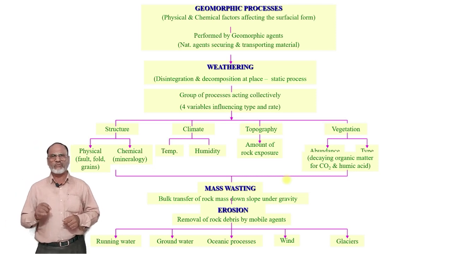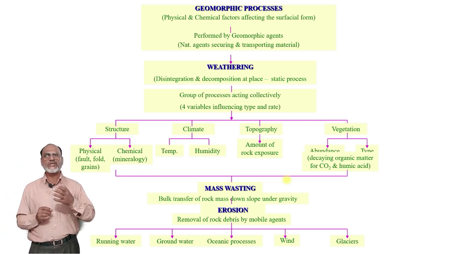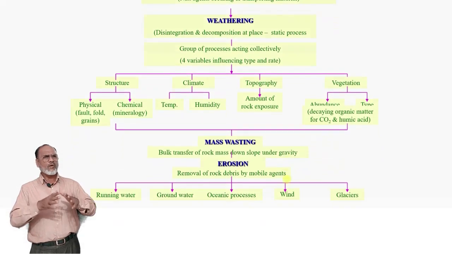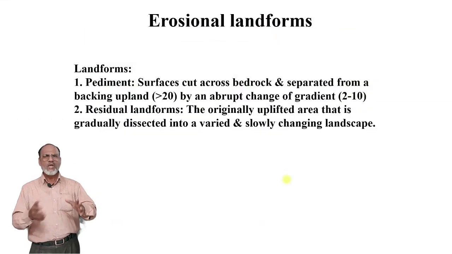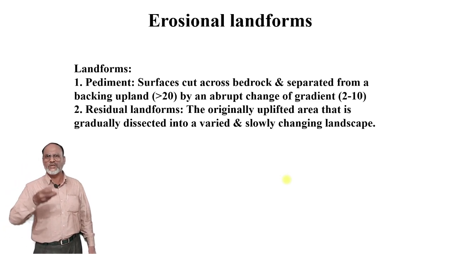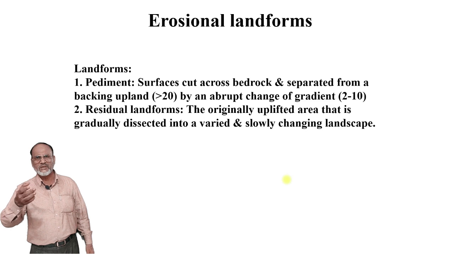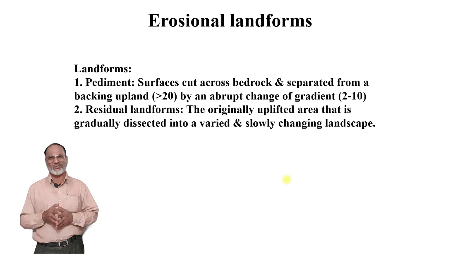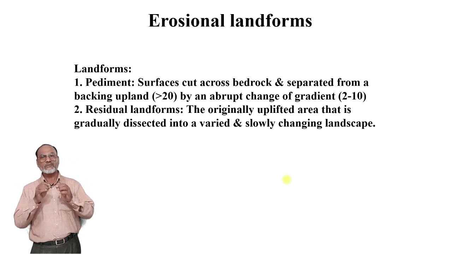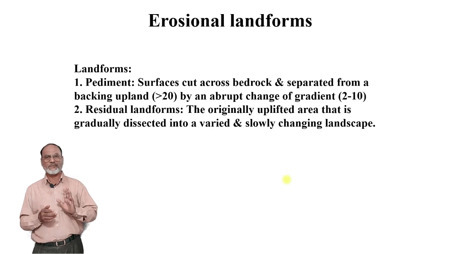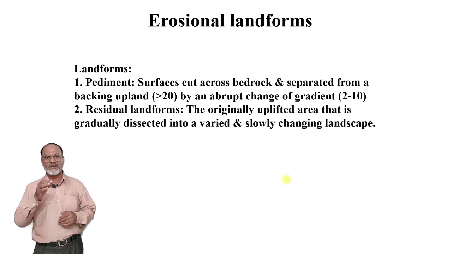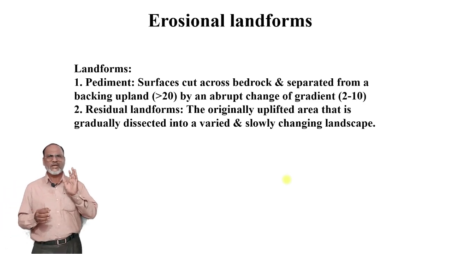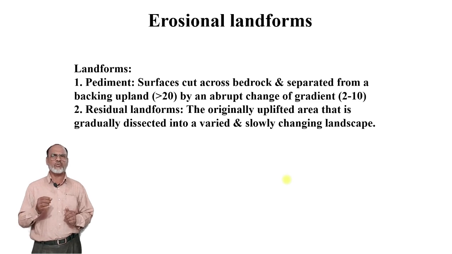Now in the next slide, we will see what the erosional landforms are. There are various types of erosional landforms formed because of different agents of weathering. Details of each, for example fluvial geomorphology, aeolian geomorphology, glacial geomorphology, and coastal or marine geomorphology, we will see in detail at that time, the erosional and depositional landforms. But for example, here landforms like pediments and residual landforms are there. Several different types of landforms can be formed because of the geomorphic processes.